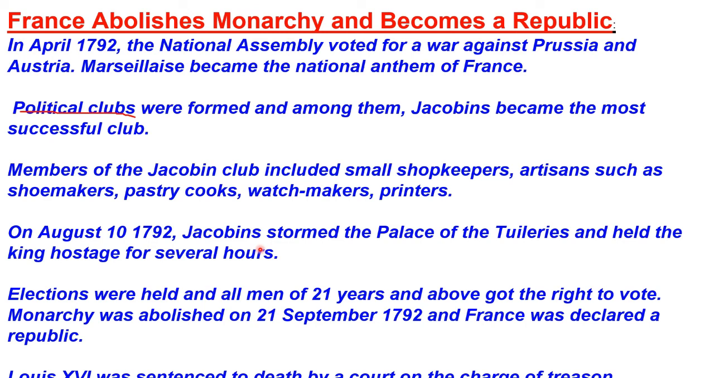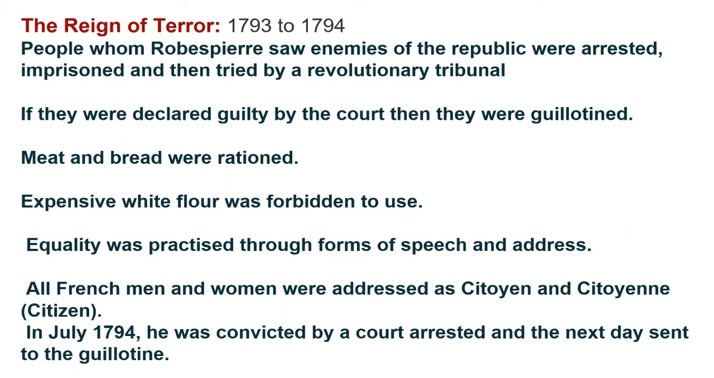Elections were held. From now on, all men of 21 years and above, regardless of wealth, got the right to vote. Louis XVI, however, was taken to trial and later guillotined. Though the principle of this Jacobin club was initially welcome, later you will see that Robespierre followed a policy of severe control and punishment. Whoever Robespierre saw as enemies of republic were arrested, imprisoned, and then tried by a revolutionary tribunal. If they were declared guilty by the court, they were guillotined.